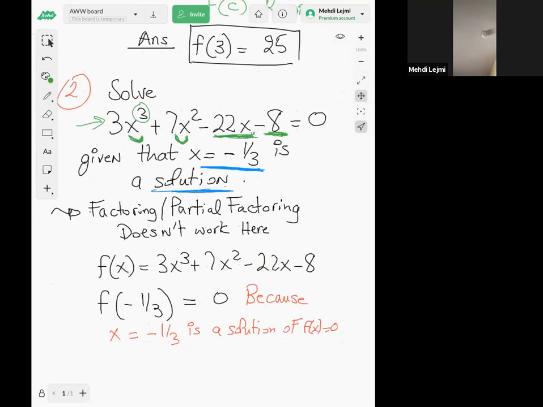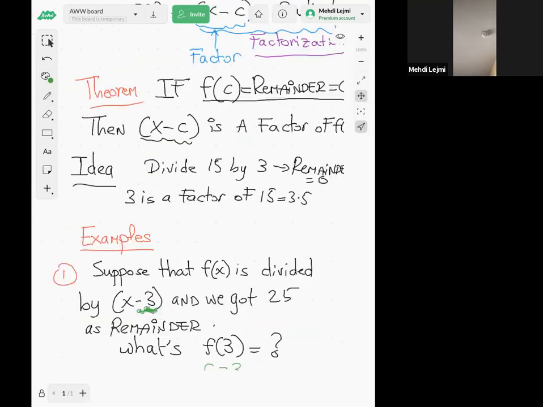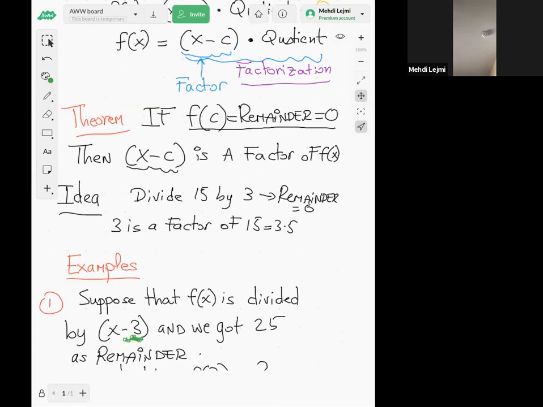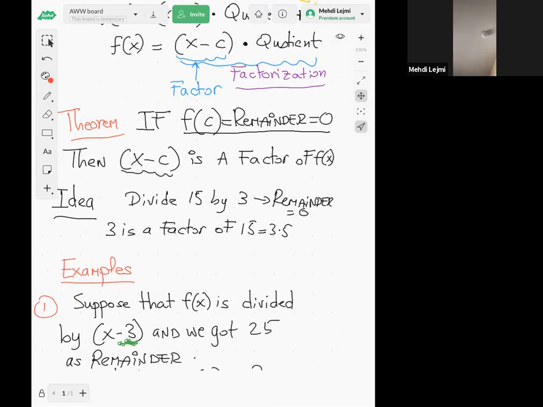So remember what we said here, guys. In the theorem, we said if f of c, the remainder, is equal to 0, then x minus c is a factor of f of x. So if f of negative 1/3 is 0, it means that x minus negative 1/3 is a factor of f of x.